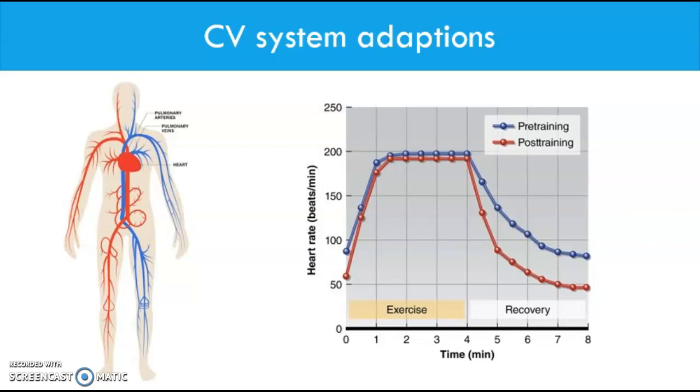Elite athletes like marathon runners are shown to have a far larger number of red blood cells in their body due to their muscles needing a large amount of oxygen to continue running for a long period of time. The size of the walls in their left ventricle are also shown to be much thicker than those of someone who does not perform aerobic training. This is cardiac hypertrophy and allows the athlete to pump more blood in one heart contraction.